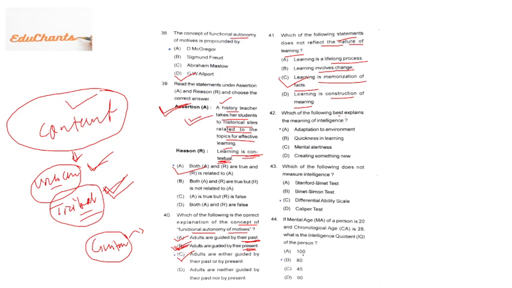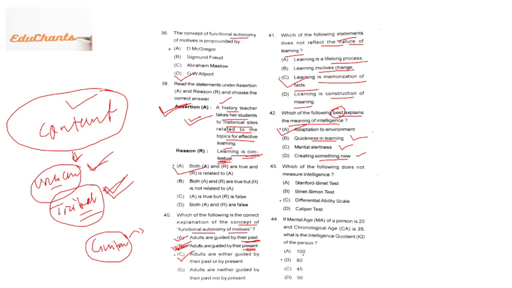42nd question: which of the following best explains the meaning of intelligence? What is intelligence? Quickness in learning. Yes, it is good. Whoever learns quickly is intelligent. Mental alertness: if your mind is very alert, you are intelligent. Creating something new: you are intelligent. But the best explanation is adaptation to environment, how you adapt yourself to the environment.